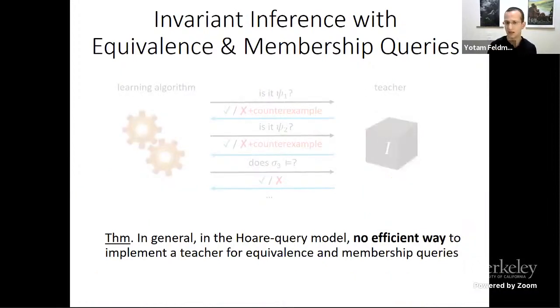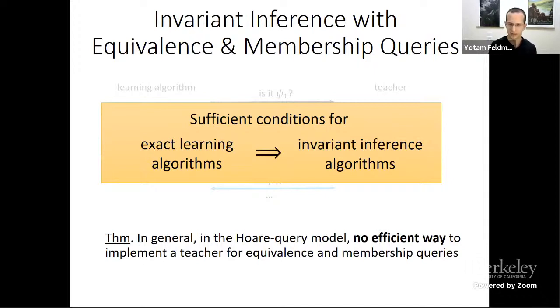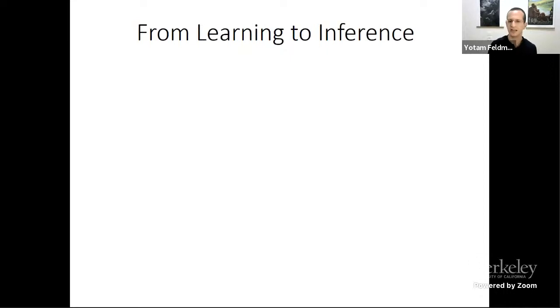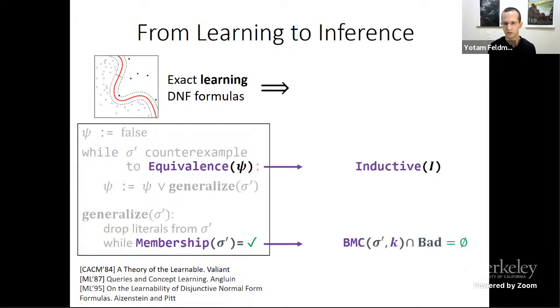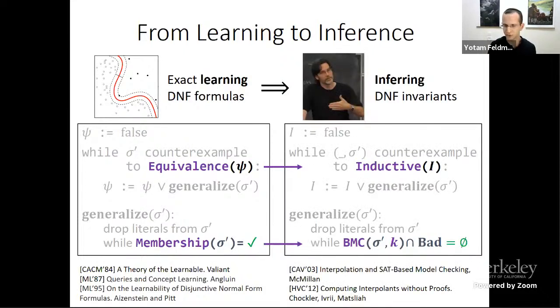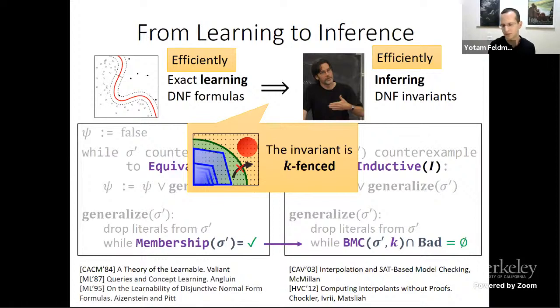But there are sufficient conditions that allow this transformation and allow us to obtain an invariant inference algorithm from an exact learning algorithm. And the reason this is interesting is because if we take a classical algorithm for learning DNF formulas, we take the queries and we implement them for invariant inference using an inductiveness check for equivalence and bounded model checking for membership, the result is the very same algorithm I showed you. And this is interesting because it means that we can translate complexity results from the learning algorithm to the invariant inference algorithm, provided that some extra conditions hold, because this transformation doesn't work in general.